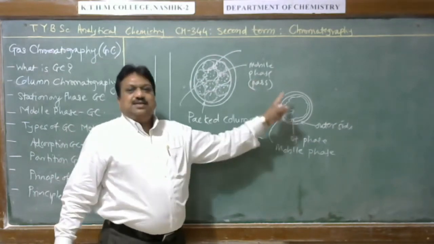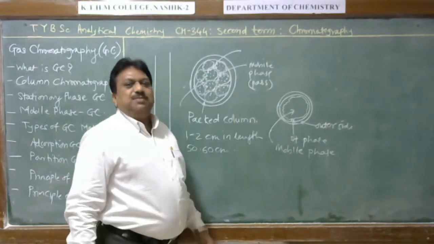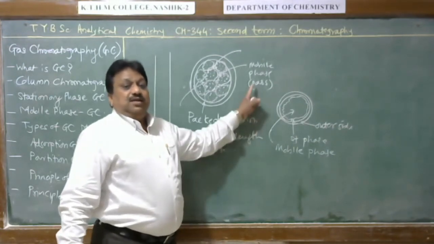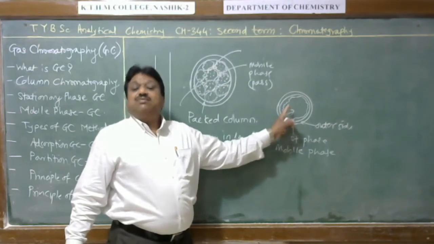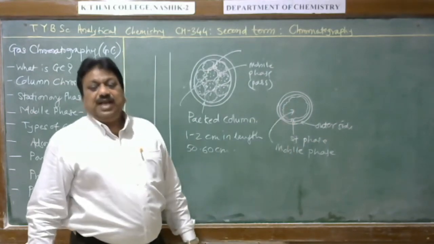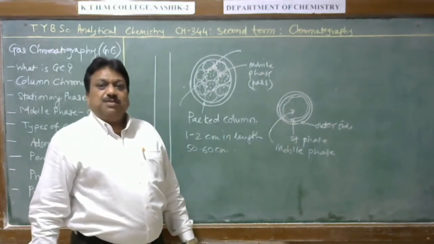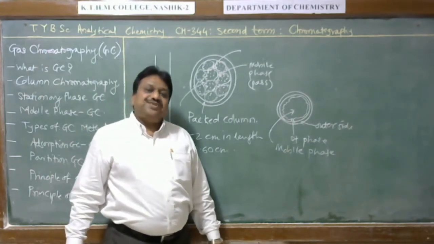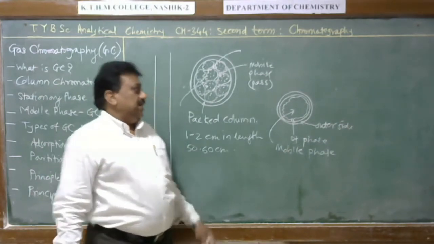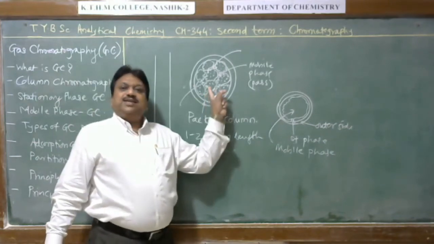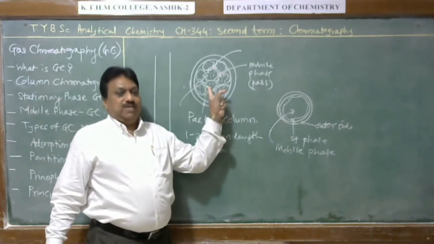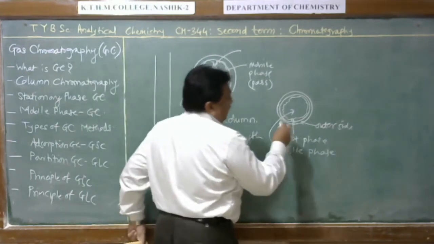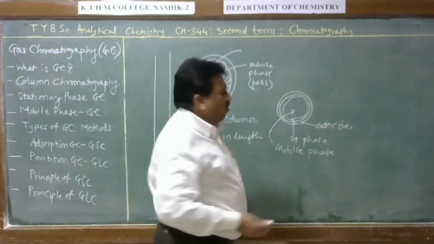In this case, this adsorbent material has a specific functional group, and that functional group is involved in the separation process. This adsorbent material is used in gas solid chromatography, where we perform the technique in a partition mode.